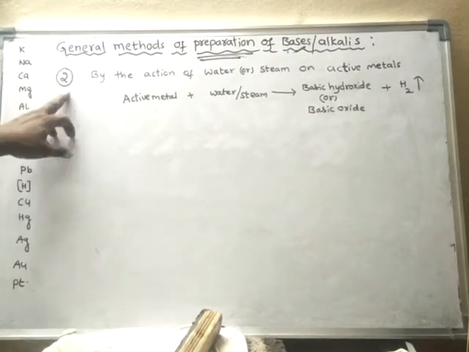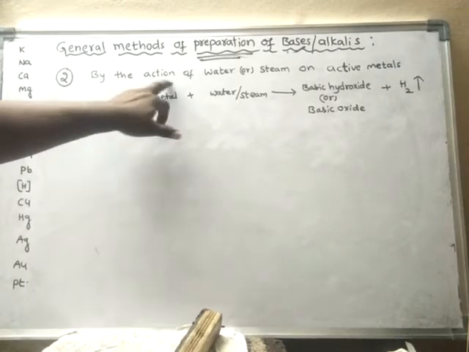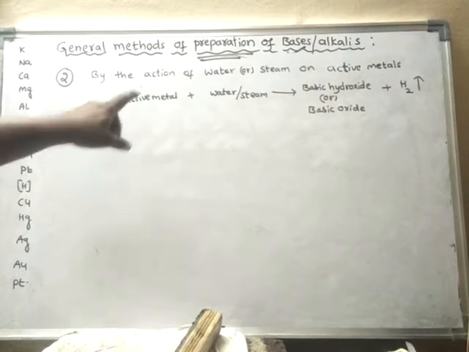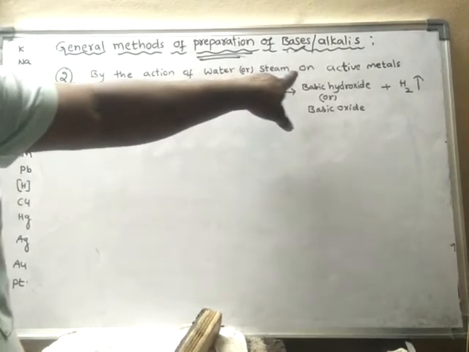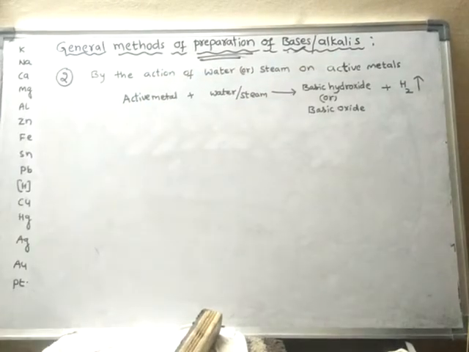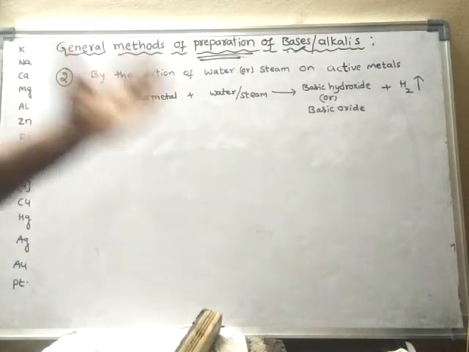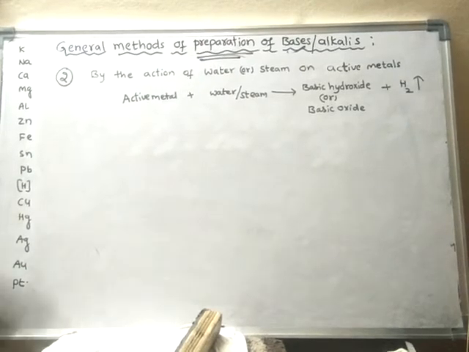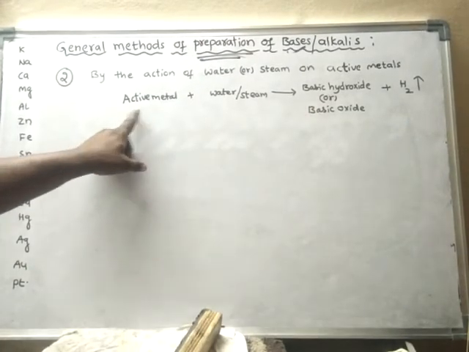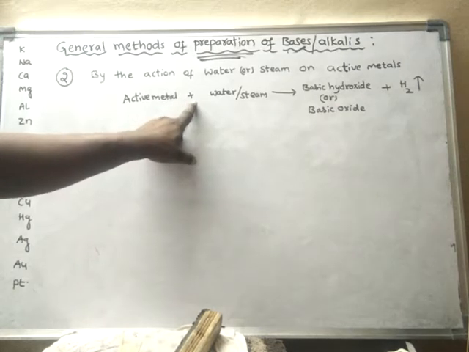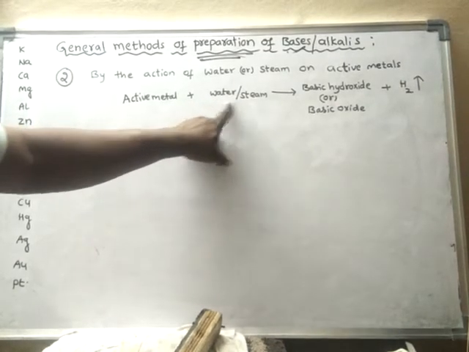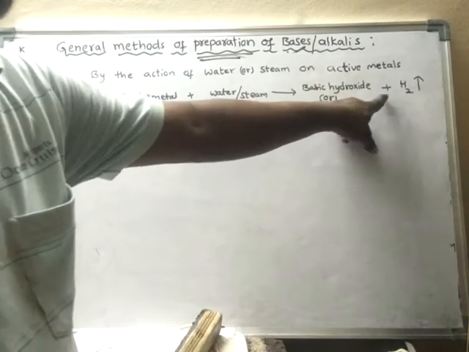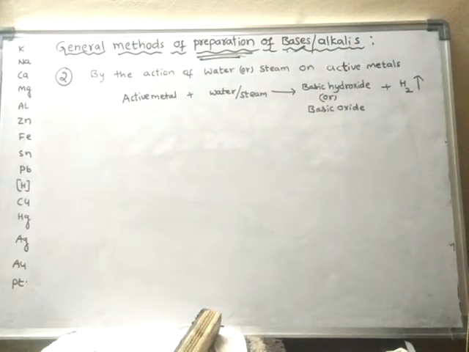Right? So the second method is by the action of water or steam on active metals. When water or steam is reacted with an active metal, you will prepare bases or alkalis. So this is the general equation. When an active metal reacts with water or steam, it forms either a basic hydroxide or a basic oxide, and hydrogen gas is liberated in the reaction.